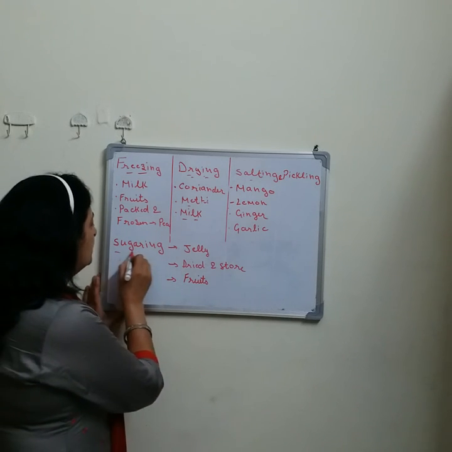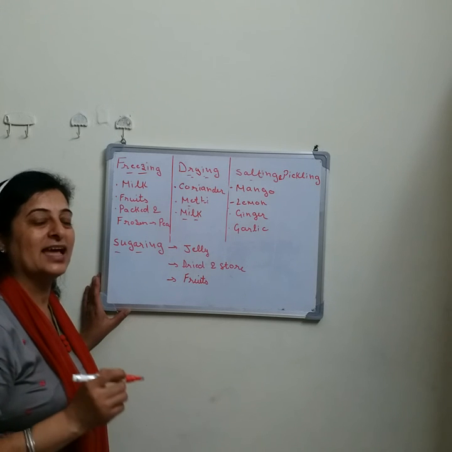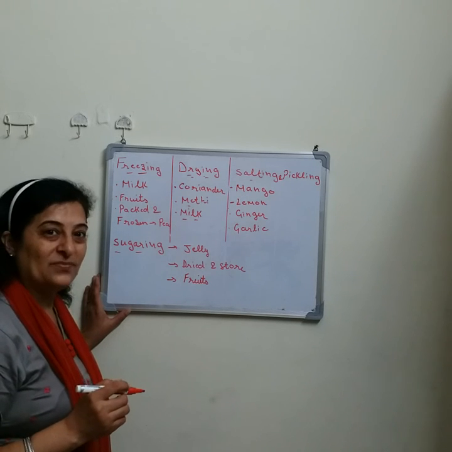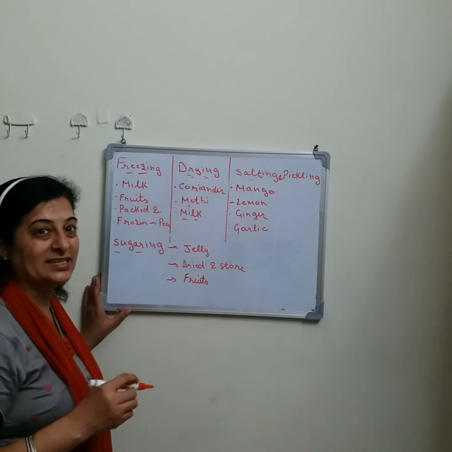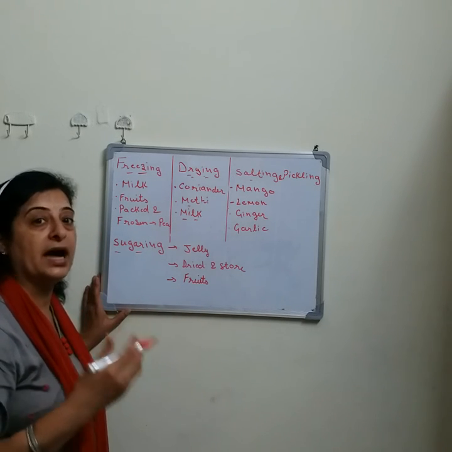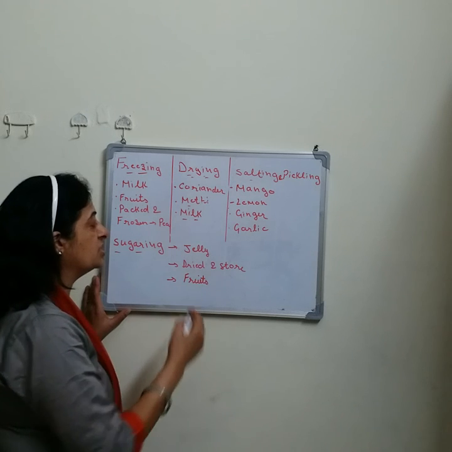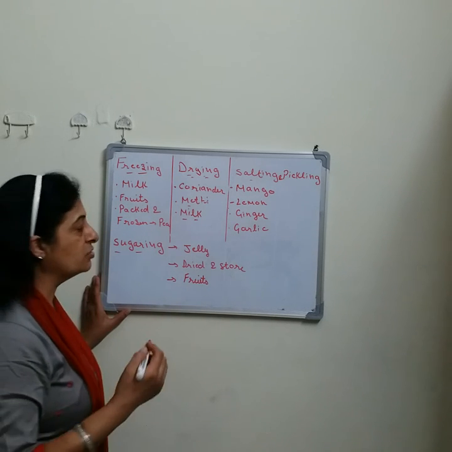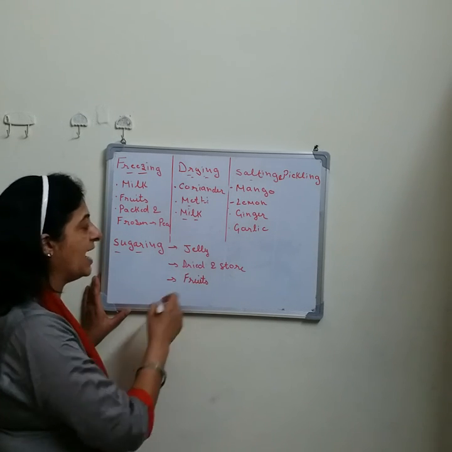Now the next method is sugaring. Yes, have you eaten jam? Do you like it? Jams and jellies. So this is one of the methods to preserve food items. Fruits and vegetables, we can store in the form of jellies and jams.